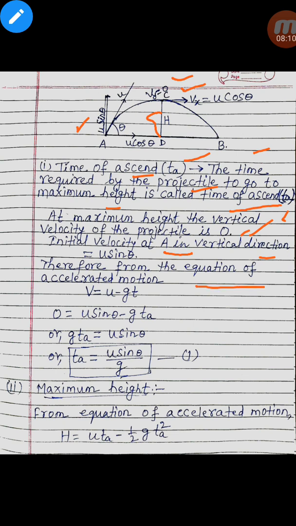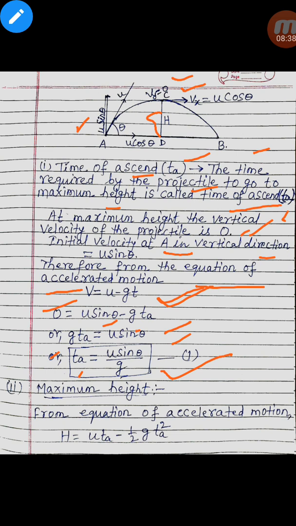Therefore, from the equation of accelerated motion, v equals u minus gt. Here v equals 0, u equals u sin theta, and ta is the time of ascent. Therefore, g ta equals u sin theta. Therefore, ta is equal to u sin theta by g. This is the time of ascent.